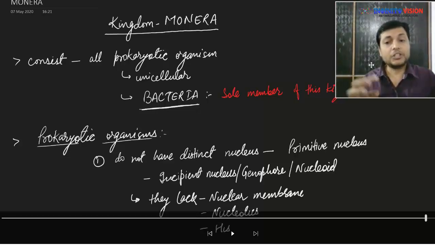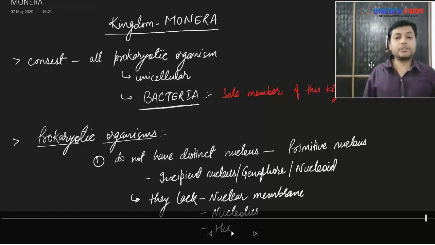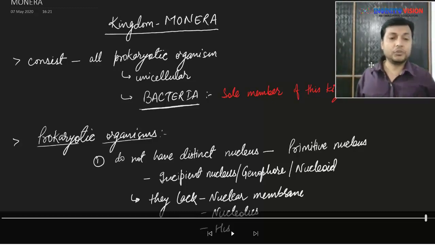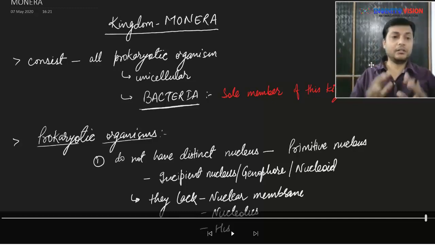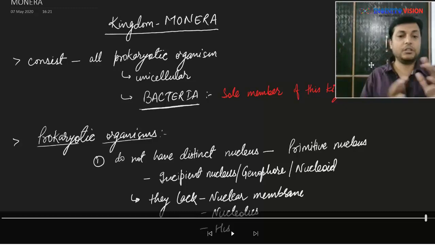Such a nucleus which is lacking all these three is known as primitive nucleus or incipient nucleus, or we also call them nucleoid or genophore. Now, nucleoid: wherever this word OID is used as a suffix, it means like. So nucleoid means nucleus like. It is not the complete nucleus, but it is just nucleus like.